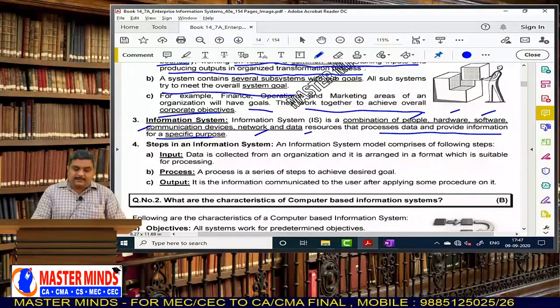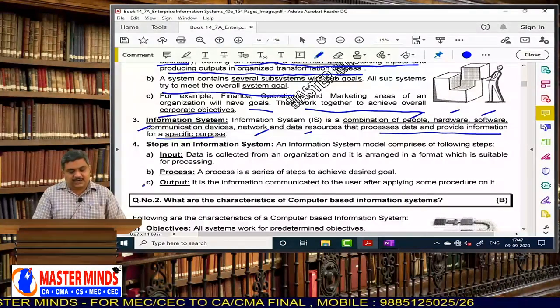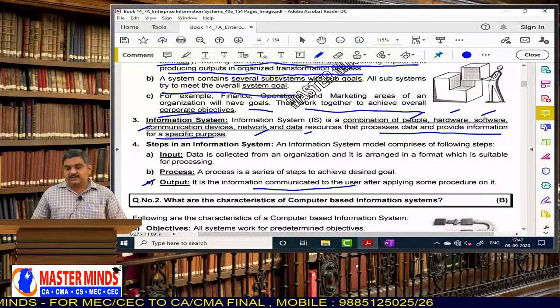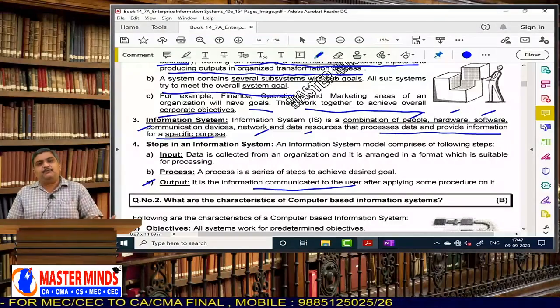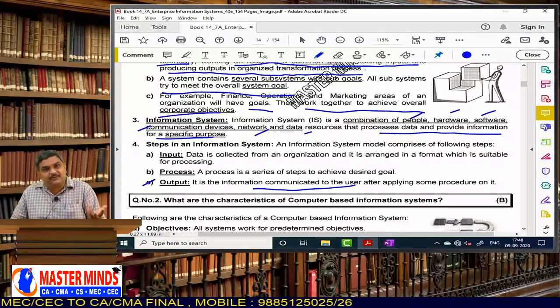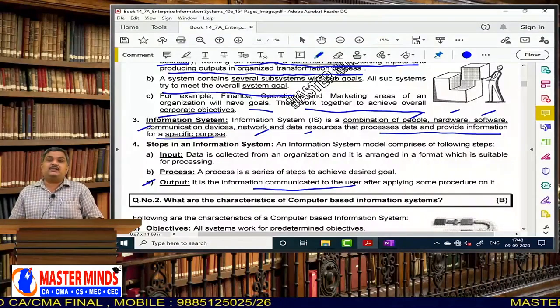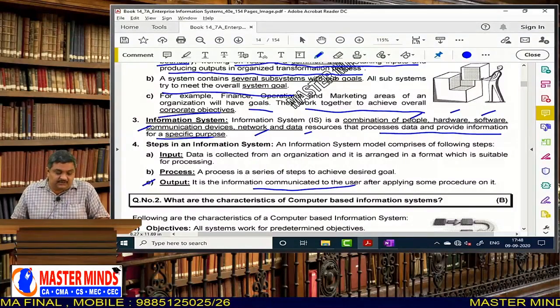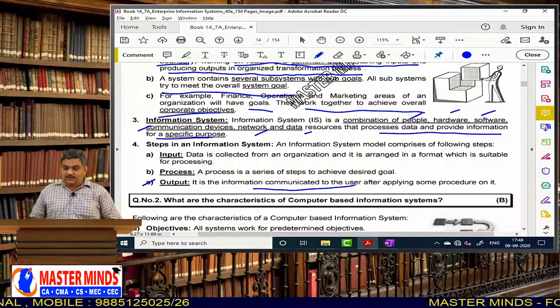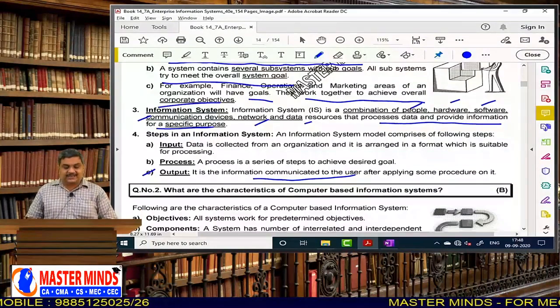Finally it gives the output. Output means information, input means data, and that information is communicated to the user. That is what we need to understand.